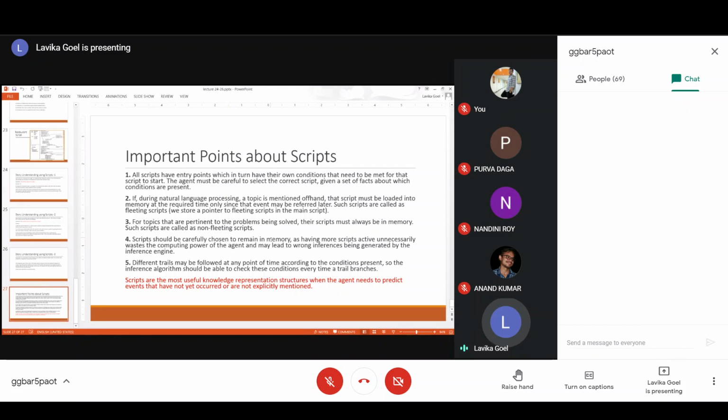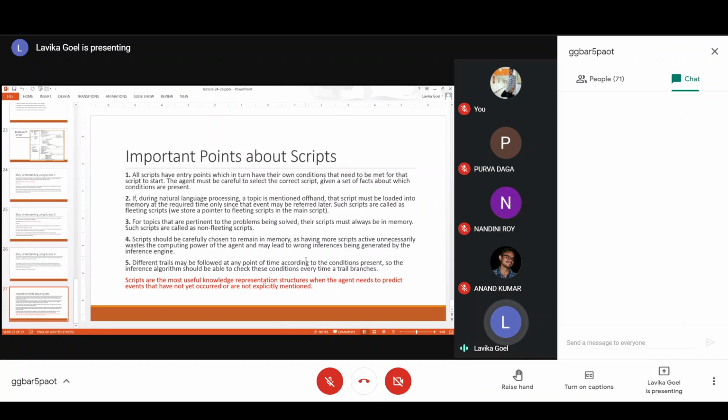So we just store a pointer to these scripts in the main script, and these scripts are called fleeting scripts. Fleeting scripts are those for which we just store a pointer and don't store the complete script. Whenever the script is referred or we require it, only at that time we bring it to the memory. And the scripts which are important, which we actually need in order to solve the problem, must always be present in the memory, and such scripts we call non-fleeting scripts.